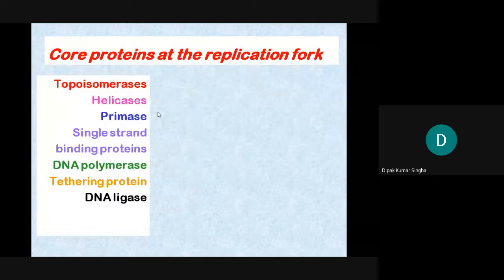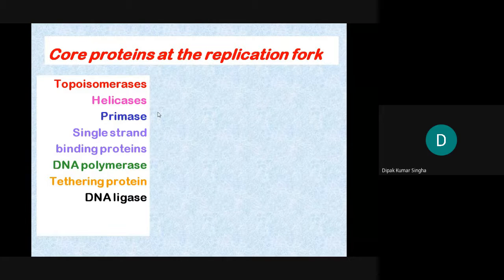Core proteins in the replication fork are topoisomerase, helicase for uncoiling, primase for primer synthesis, and single-strand binding proteins. Some proteins are DnaA, DnaB, DnaC, with capital A and capital B. These are not nucleic acids, they are proteins.